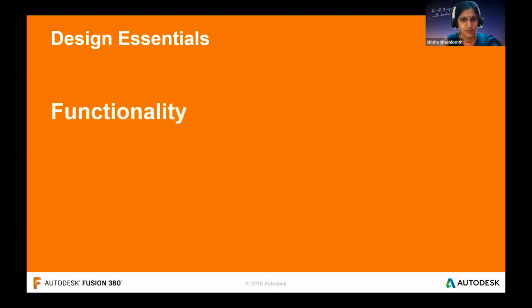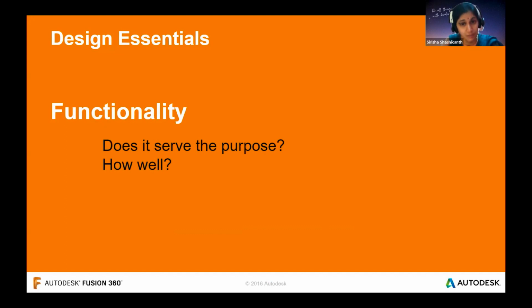Coming to the first one, functionality. In functionality, we need to keep in mind whether it serves the purpose and how well it serves the purpose. What I mean is, suppose we are going to design a cup. Will it be able to hold the hot beverage, and how many ml do we need to make it with? Also, how heavy is it to hold, and how is the handle? All these things come under functionality. So it should be serving the purpose well.